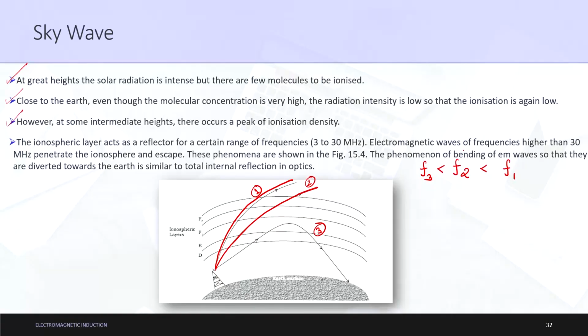Electromagnetic waves of frequencies higher than 30 megahertz penetrate the ionosphere and escape. For example, we can suppose that frequency number 1 is 50 megahertz, frequency number 2 may be 40 megahertz, and just for example, frequency number 3 may be 15 megahertz.